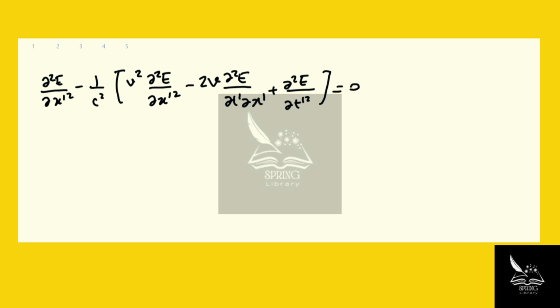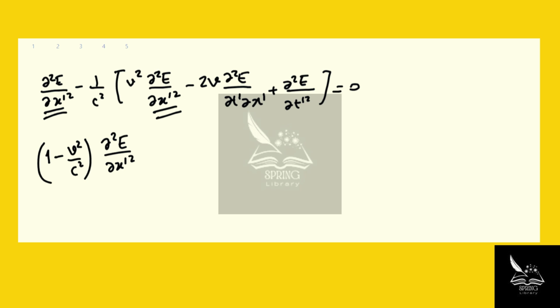This equals 0. Again, we have two terms that contain derivatives with respect to x prime. We can combine those, right? So we have then 1 minus v squared over c squared times d squared E over dx prime squared.